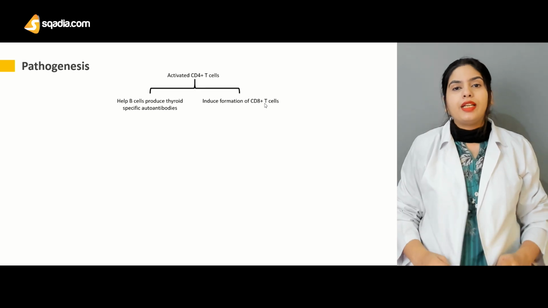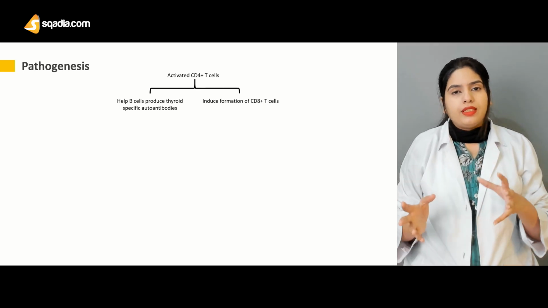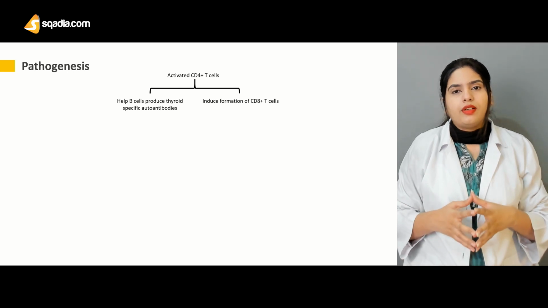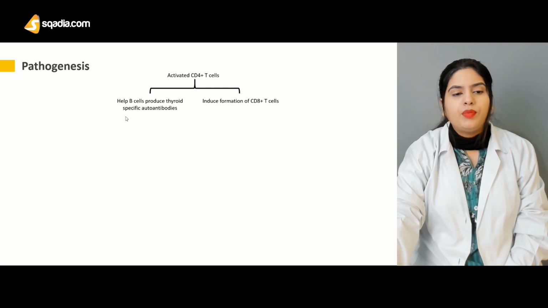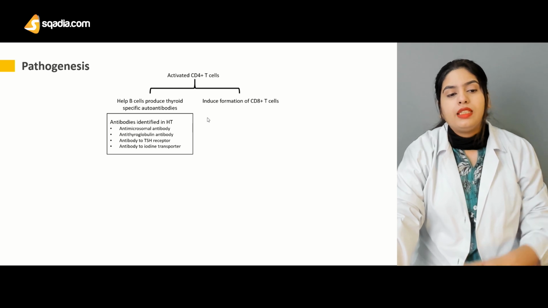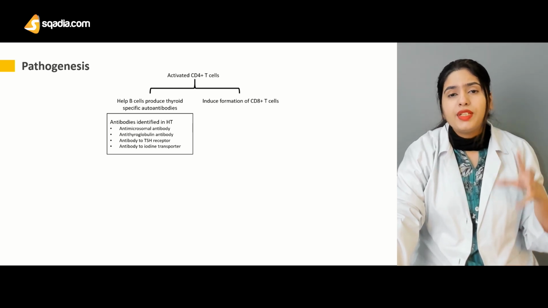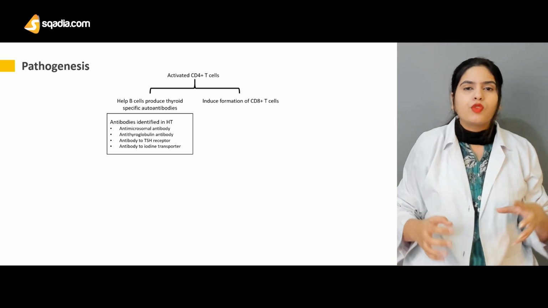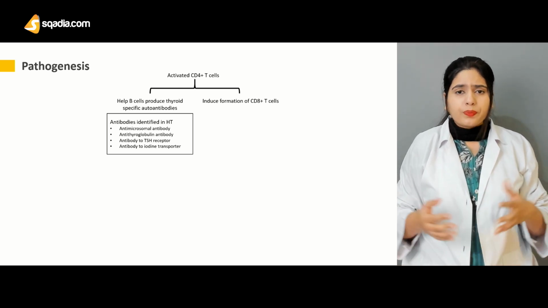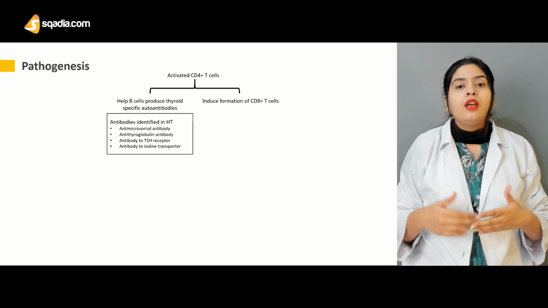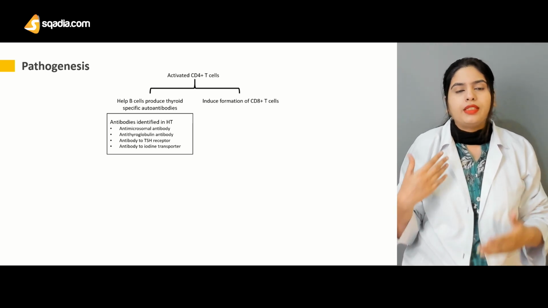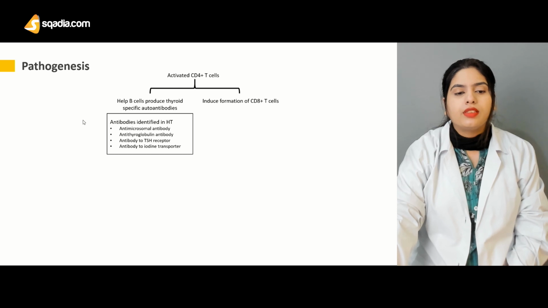CD8 T cells are another type of T cells whose main role is cytokine production or leading to the death of the cell. Here, the B cells produce thyroid-specific autoantibodies under the stimulus of the activated CD4 T cells. This leads to the identification of different types of autoantibodies in the patient suffering from Hashimoto's thyroiditis. On the basis of the presence of these autoantibodies, the disease can be detected through different tests that show the presence of these antibodies.